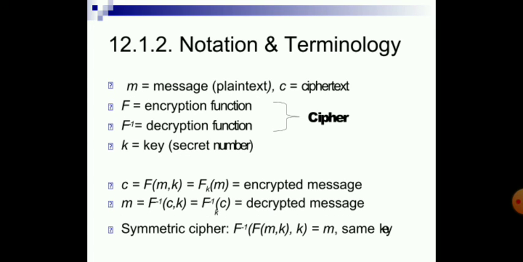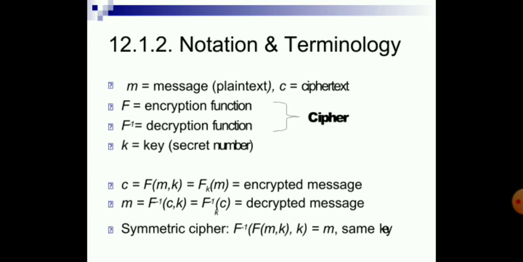Notation. M is the message, C is the ciphertext, F is the encryption function, F inverse is the decryption function, and K is the key. This whole thing indicates a cipher. C equals F of M comma K. That is nothing but adding the key to the message and securing the message; that is the encrypted message. Here reverse: using the cipher and the key to decode the message. That is the decrypted message.